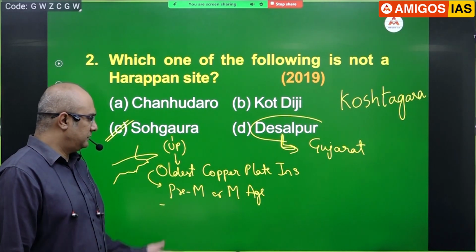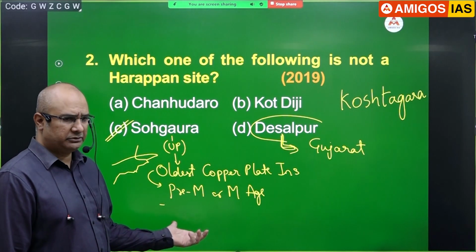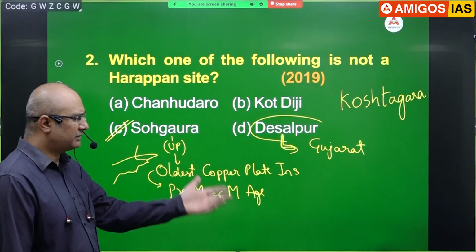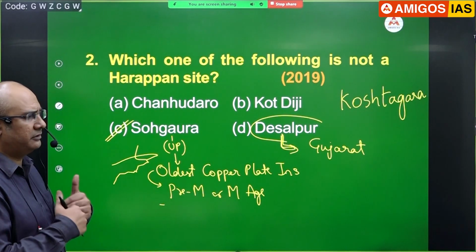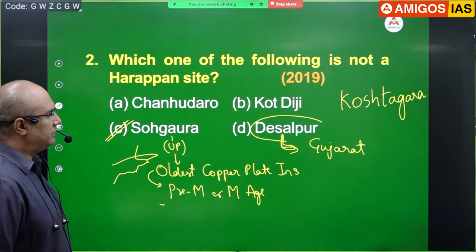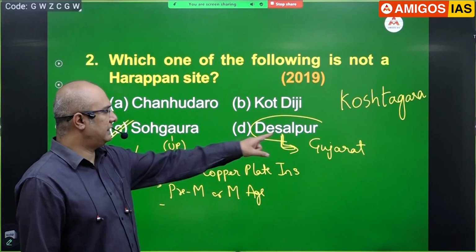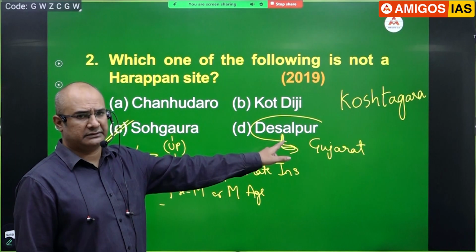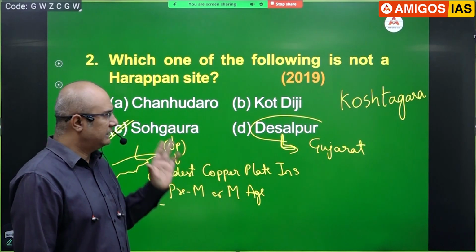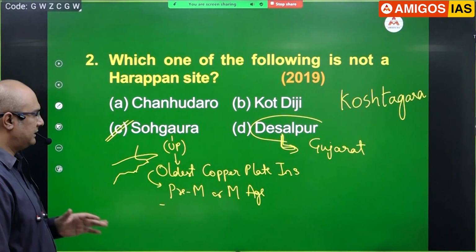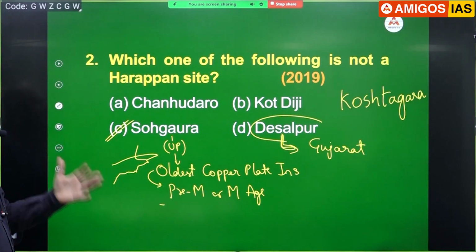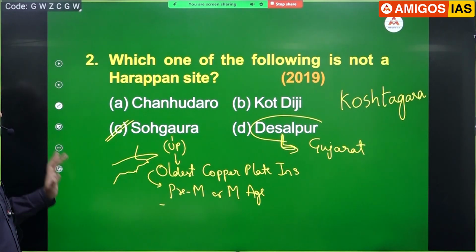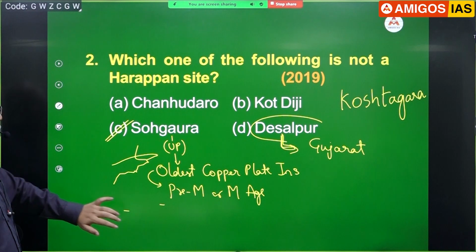But again, I said, when it was issued and who issued it is not really very clear. Different books are giving different sources, but they're all very conflicting. And again, your job later on is that you should add some extra points on Desalpur, Kot Diji, Gurtubetkunana. Last 10 years questions, yeah. I have not seen that these kind of questions come, but we should be prepared from our side, that you must not forget.